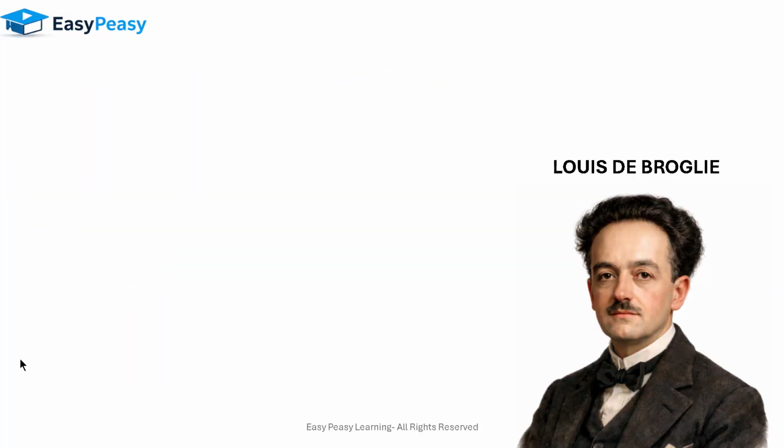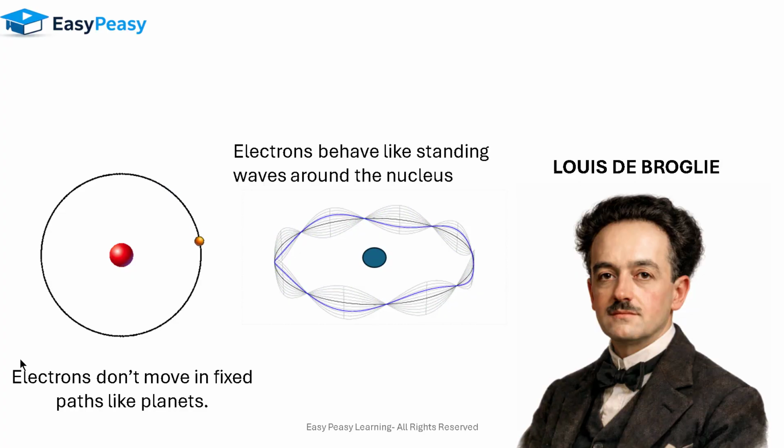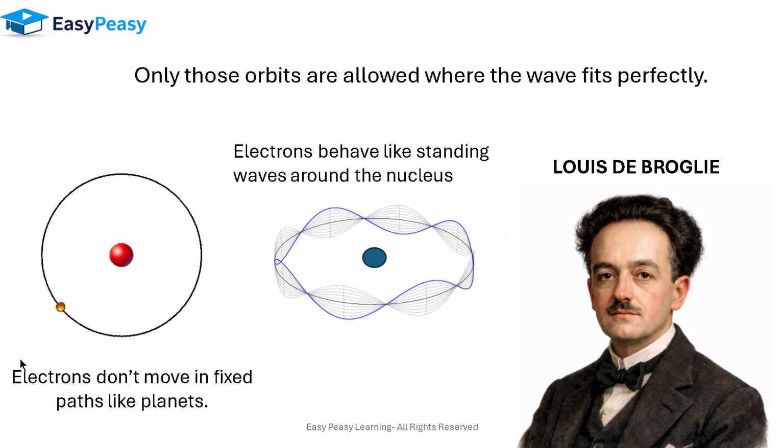So by this concept of Louis de Broglie, we can say that electrons don't move in a fixed path like planets. Rather, electrons behave like standing waves around the nucleus. And this answers the question that we asked at the start of this video, that only those orbits are allowed where the wave fits perfectly.